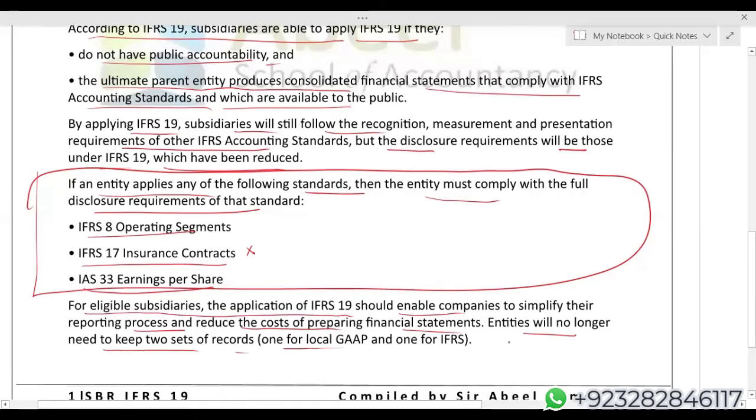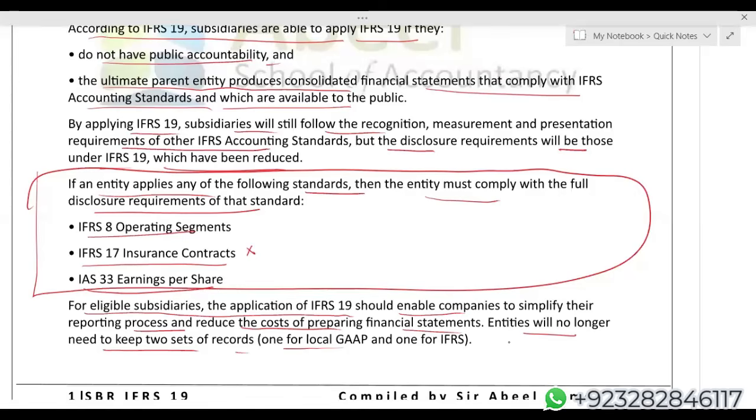So as I mentioned earlier, a very small area of IFRS 19 is within the syllabus of SBR, and there's a possibility you might have a question of, I would say, minimum 2, maximum 4 marks in Section A, and pure discussion, nothing else. And one more thing before I end this small lecture. Students, we have covered IFRS.